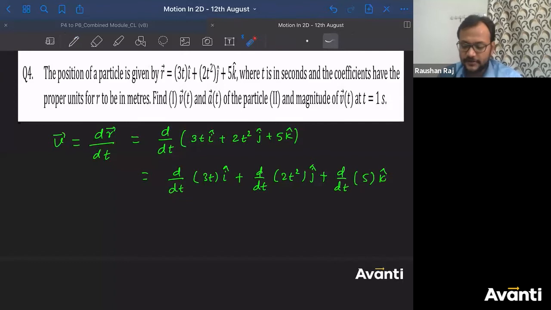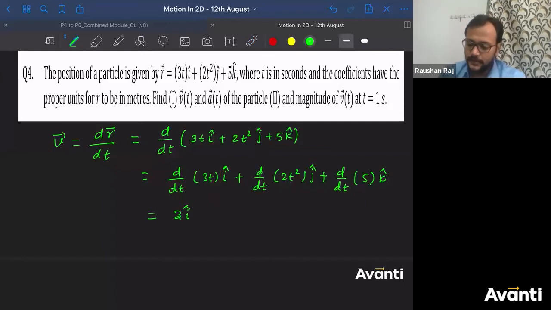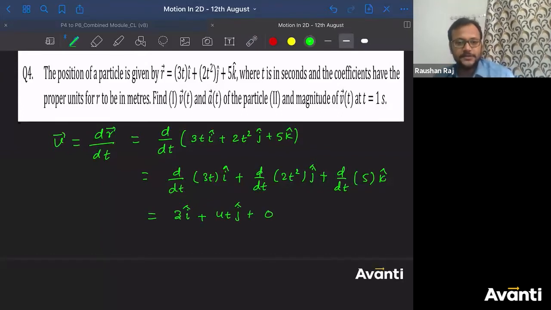What is differentiation of 3t? बच्चा बोलो. 3, right? 3 i cap. What is differentiation of 2t square? 4t. 4t j cap. What is differentiation of 5? Laddu. So this is the value of velocity as a function of time t.